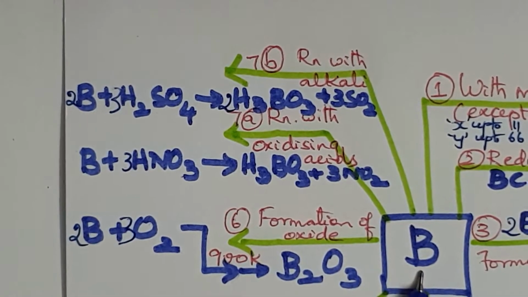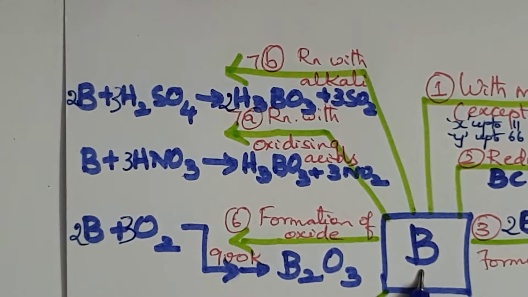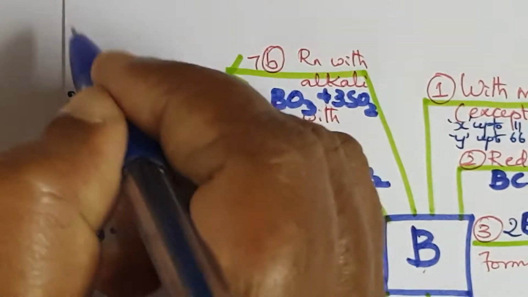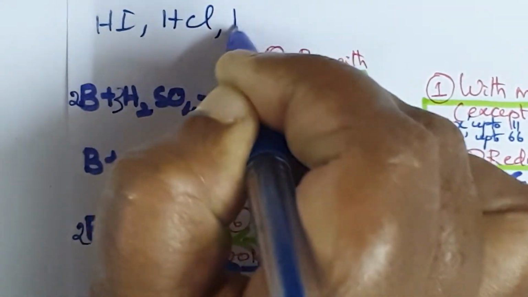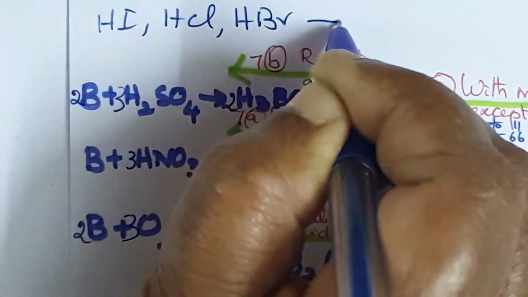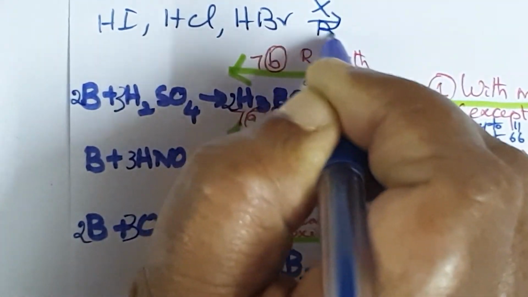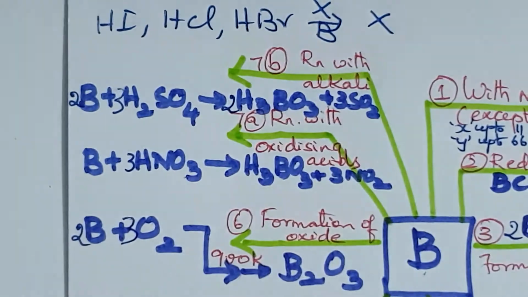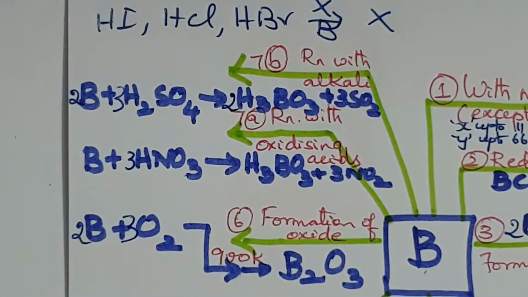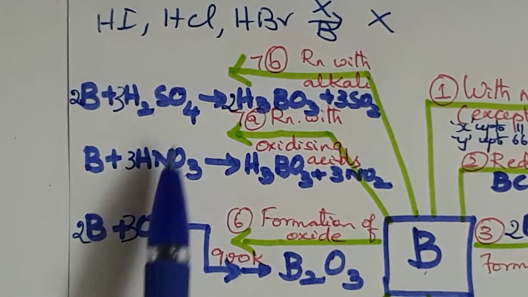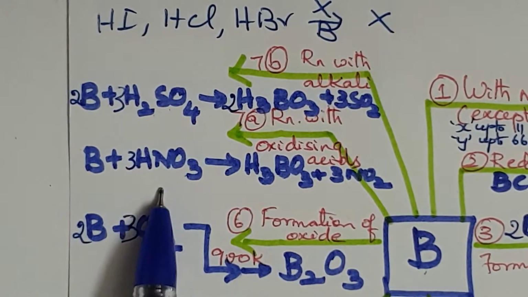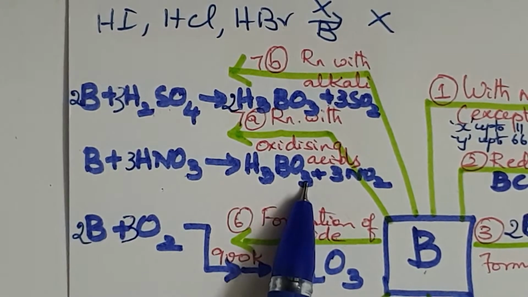Boron has no reaction with halo acids. What are halo acids? Halo acids are like HI, HCl, HBr. So they do not react with boron. No reaction is present for halo acids, whereas it can react with oxidizing acids like H2SO4 or HNO3 to form products.